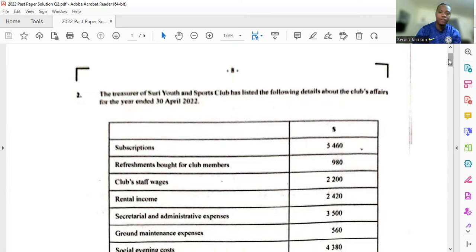It says that the treasurer of Surrey Youth and Sports Club has listed the following details about the club's affairs for the year ended the 30th of April. I apologize for the blurriness there.